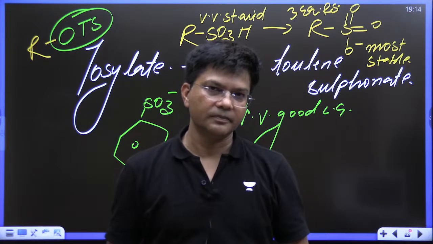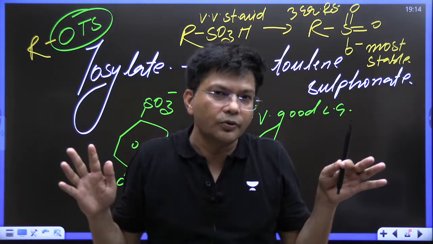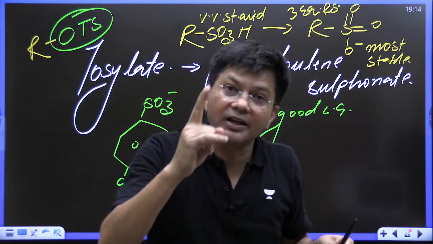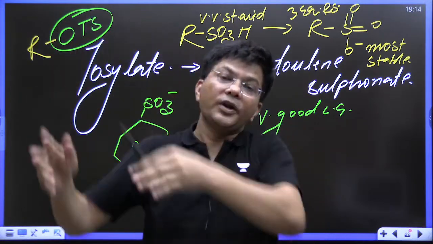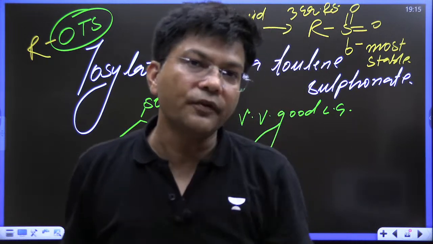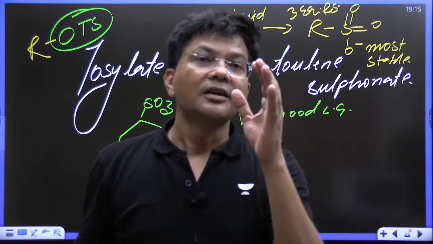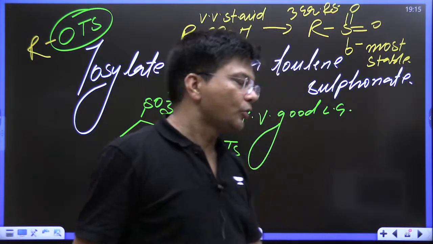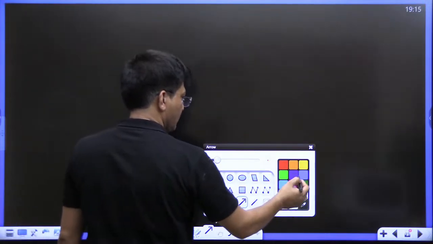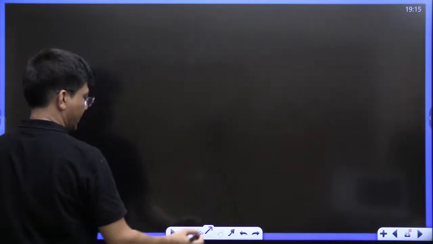Now see kids, the most important part I am going to tell you. You have seen that the SN2 reaction takes place in a single step. So whatever product was formed was not an isomer of the reactant. If the examiner asks, in an SN2 reaction, does racemization take place or not? This is the question. You have to tell me true or false, kids. Do let me know true or false.